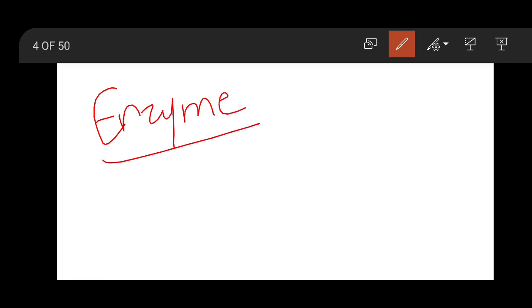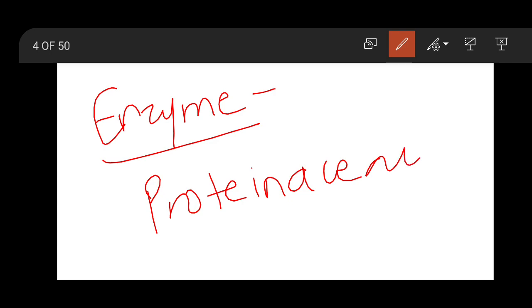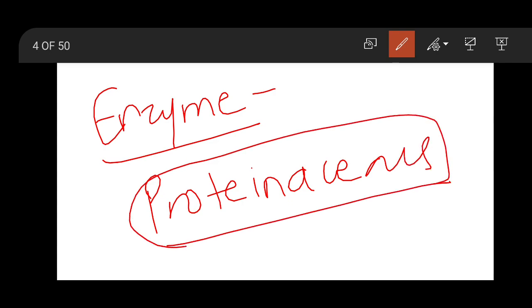In the last lecture we studied about enzymes: the definition of enzymes and the nature of enzymes. I told you the nature of enzymes is proteinaceous. Most enzymes are proteins, but not all proteins are enzymes, as we discussed in the earlier lecture. A little bit of information was remaining, and that I am going to tell you now.